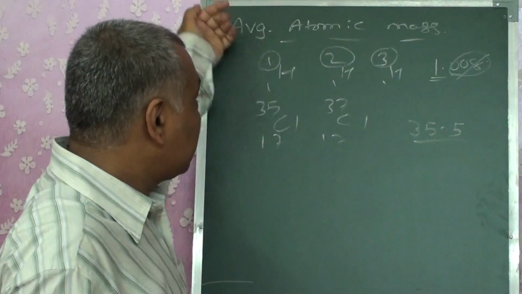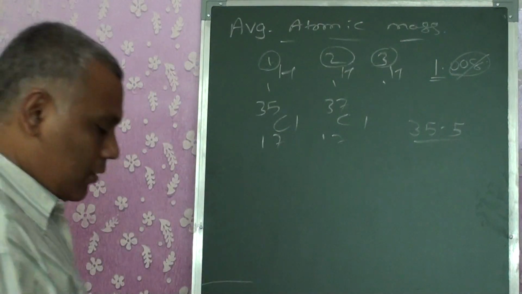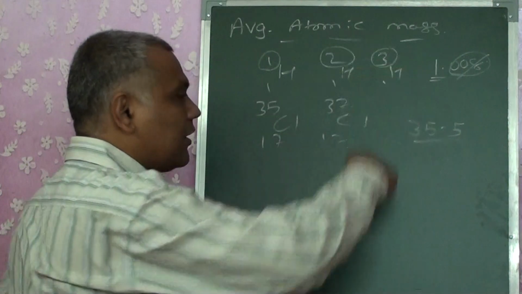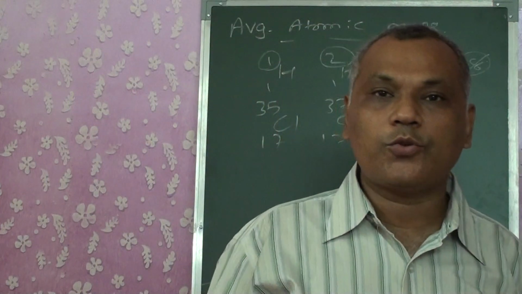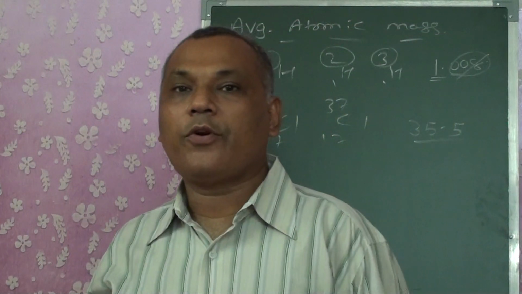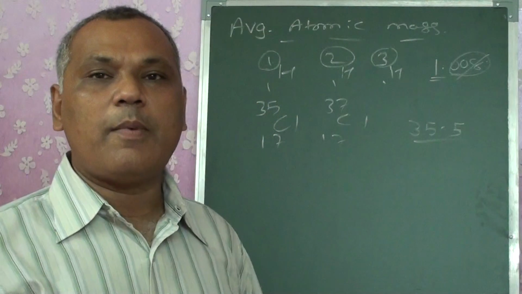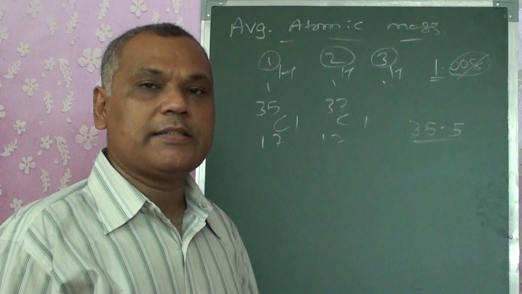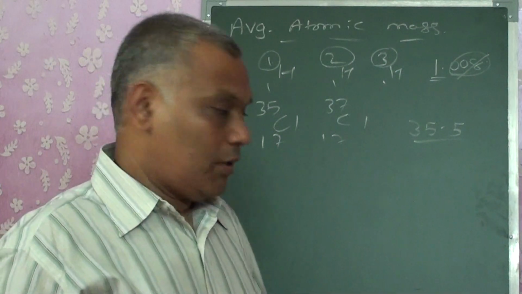For that, we have the theory known as average atomic mass. The average atomic mass is calculated on the basis of the percentage composition of the isotopes obtained from nature, and the average of the masses of the isotopes is considered the average atomic mass.